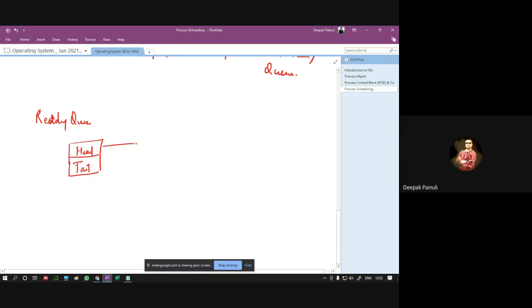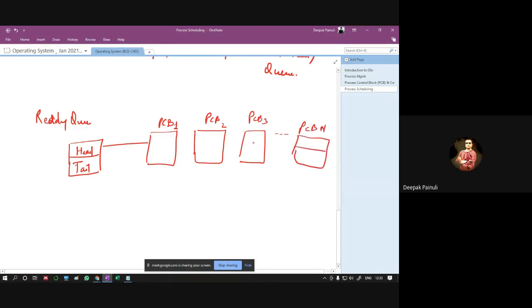It could be PCB1, PCB2, PCB3, PCB N, right? So it will be a chain of PCBs in this manner.